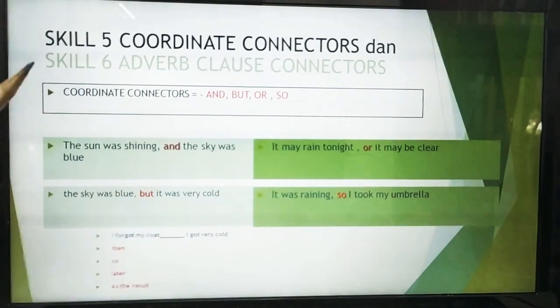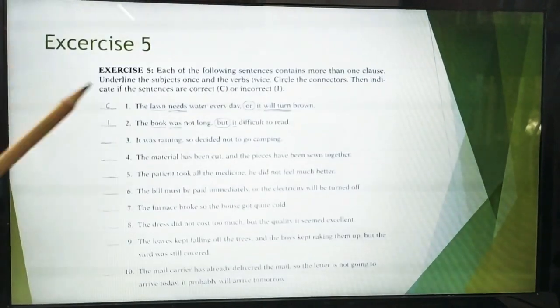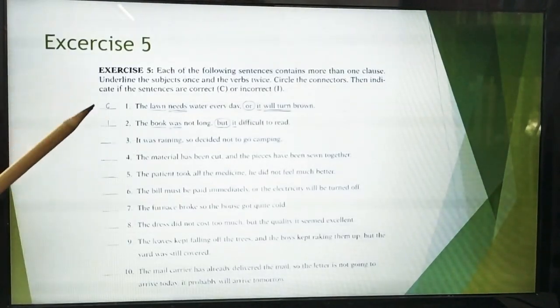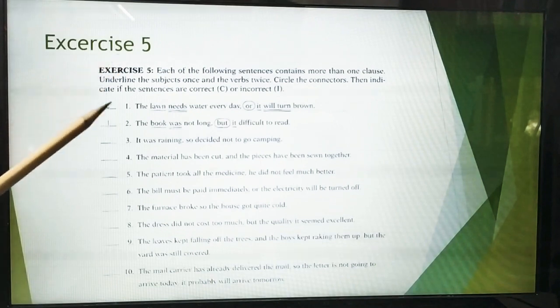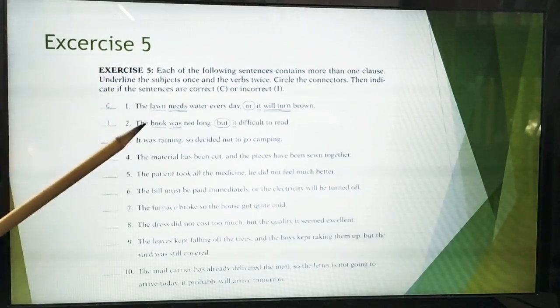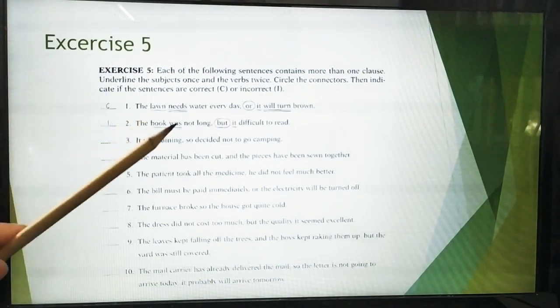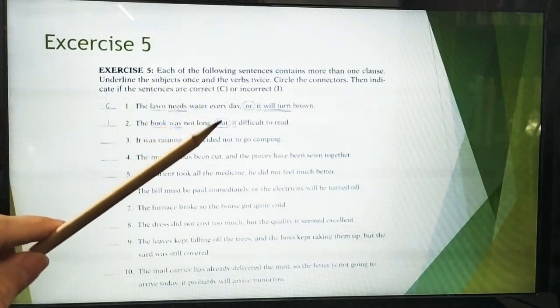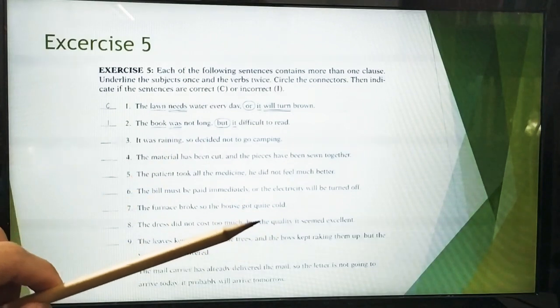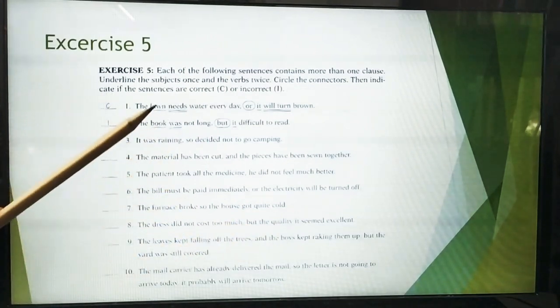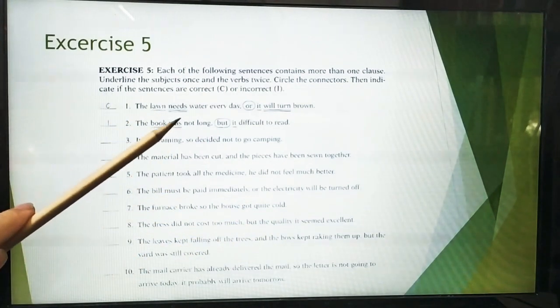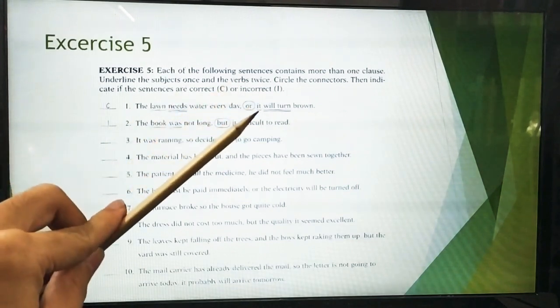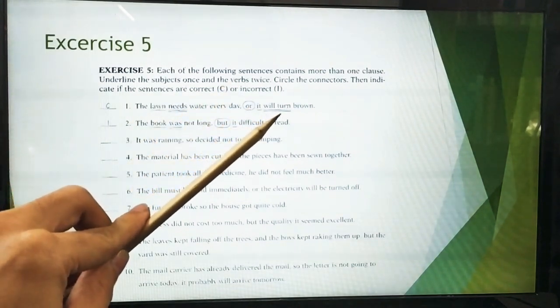Next, take a look at exercise 5, number 1. The lawn needs water every day, or it will turn brown. Take a look at this. Subject, verb. Subject, verb.